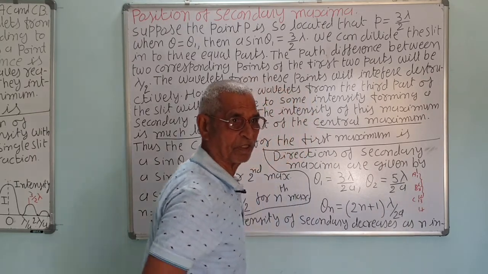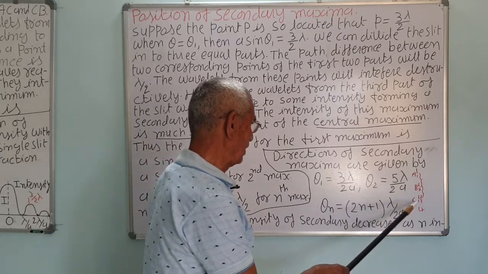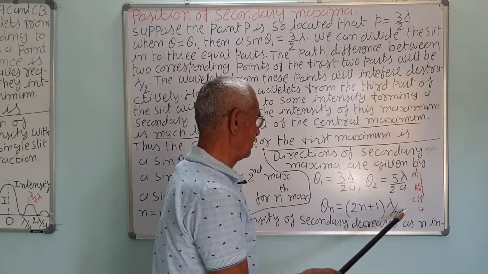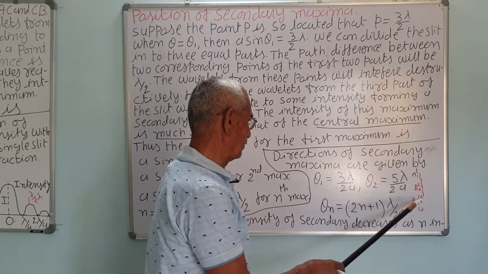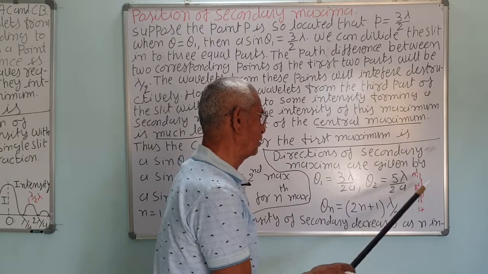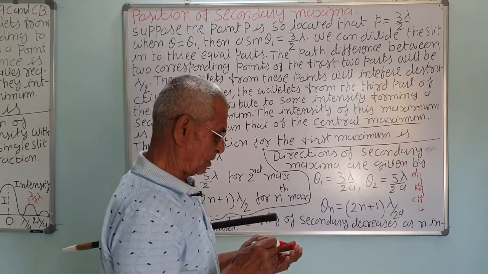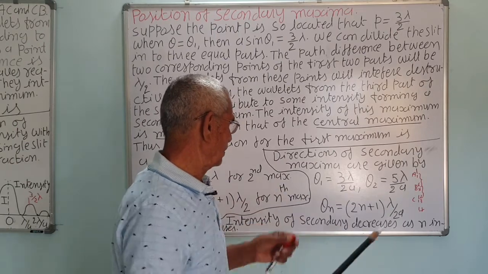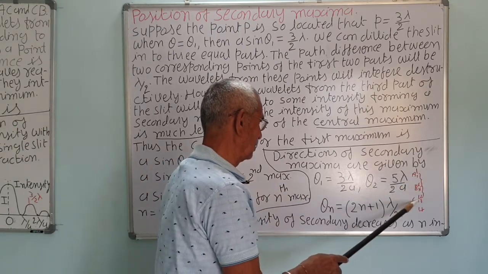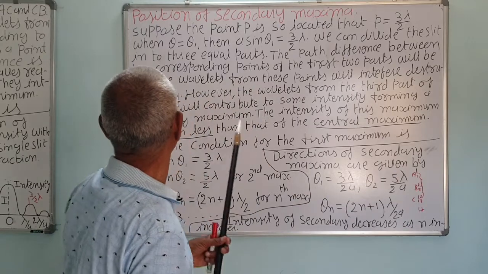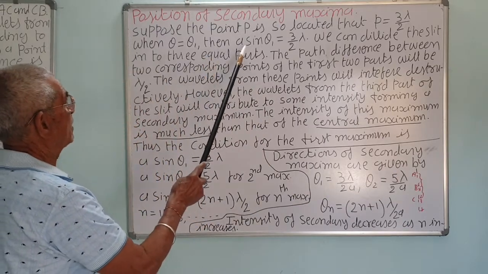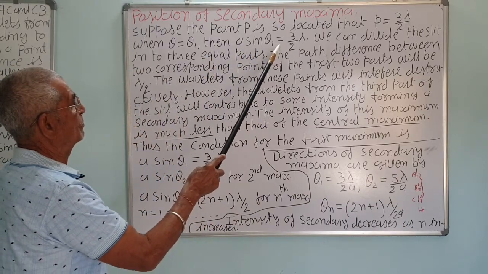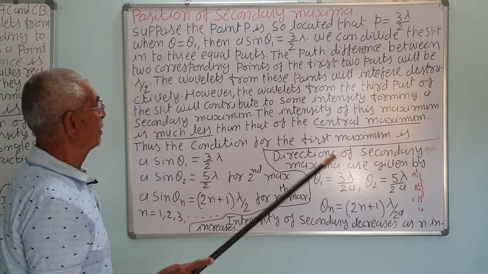will contribute to the intensity. That is why the first maxima is less intense compared to the central maxima, because the contribution is only from the 1/3 portion of the slit. The first 2 parts contribute 0, they interfere destructively. Let us see it. Then a sin theta 1 is equal to 3 by 2 lambda, correct.